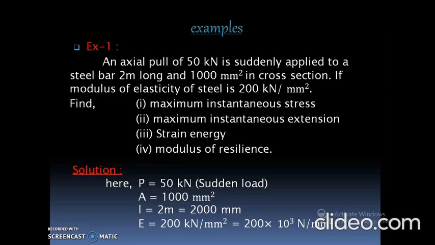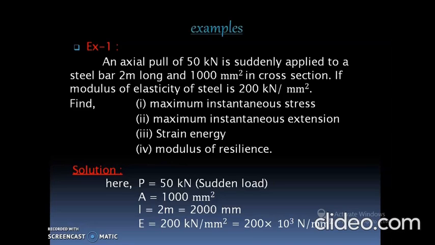So identify what is given in your problem statement. Here it is mentioned axial pull of 50 kN, which represents the load applied to the member, so P is equal to 50 kN. It is also mentioned that this load is applied suddenly. So this numerical comes under the type of suddenly applied load.